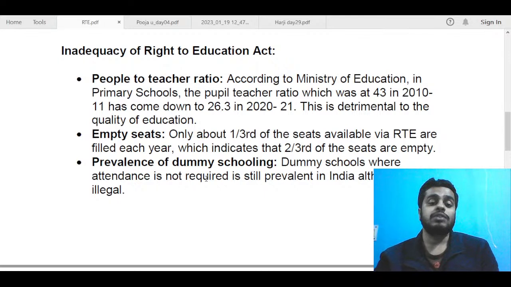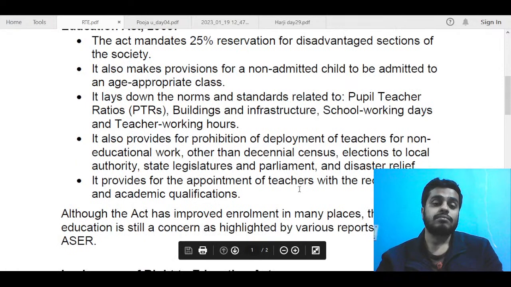Next, it is about prevalence of dummy schooling. So dummy schooling, where attendance is not required, is also prevalent in India. In many schools, we just see that children go to the school just to attend the midday meals, eat their meals and then come back, and still they pass the exams and get promoted also. So that is a very bad thing which is still continuing, where without education, the education is shown to be done. So you can talk about dummy schooling.